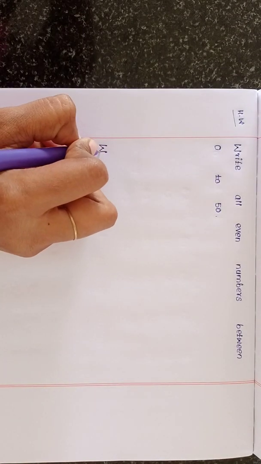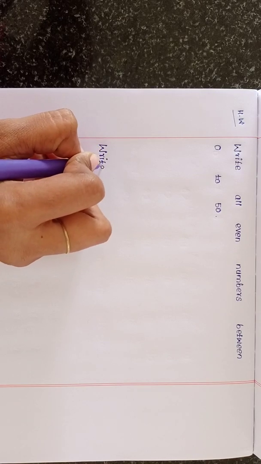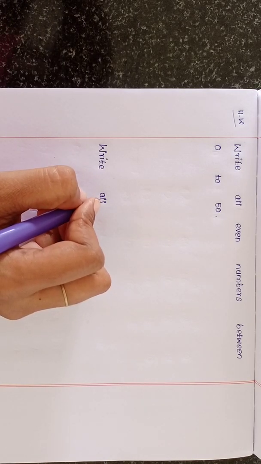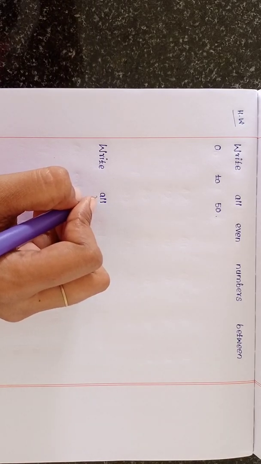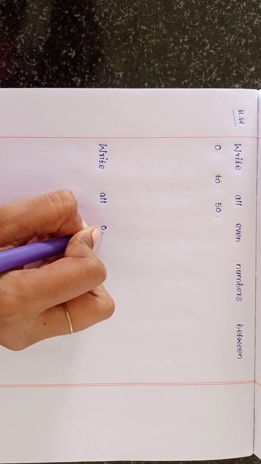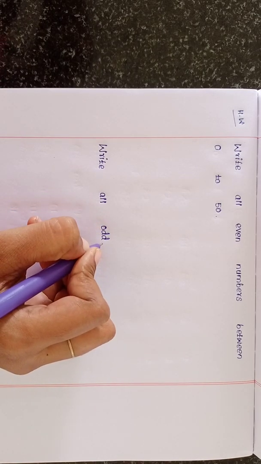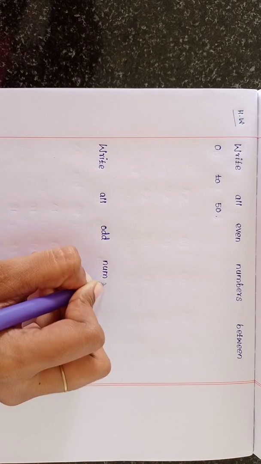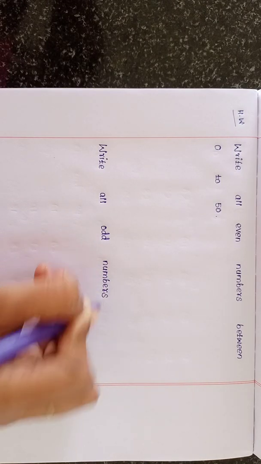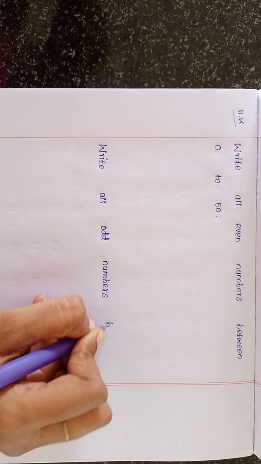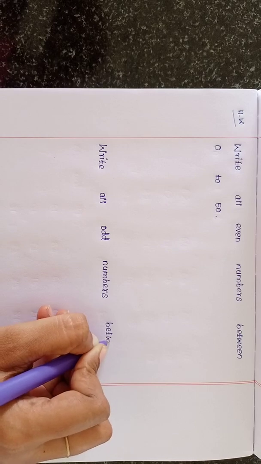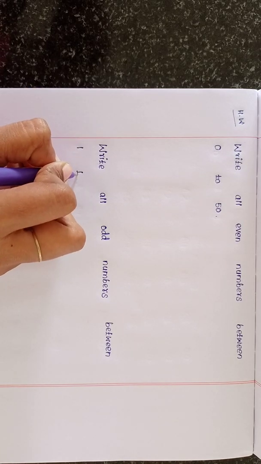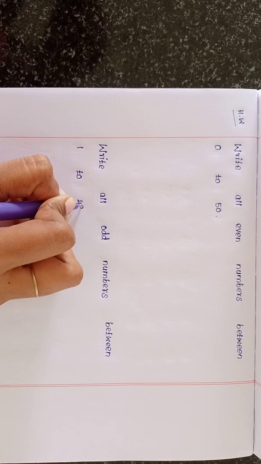Then write all odd numbers between 1 to 49.